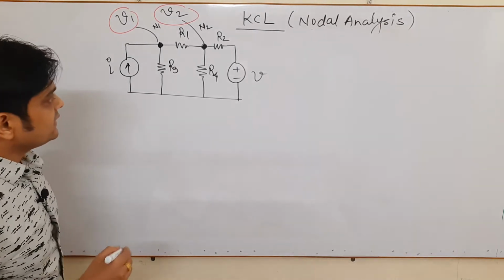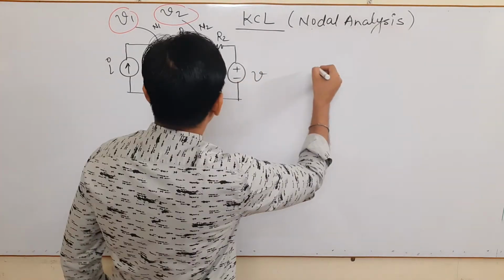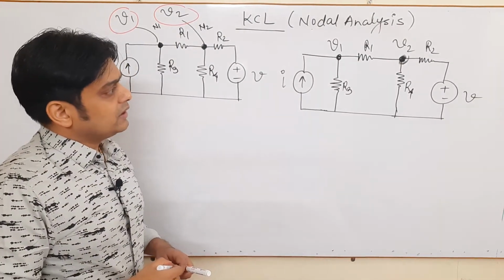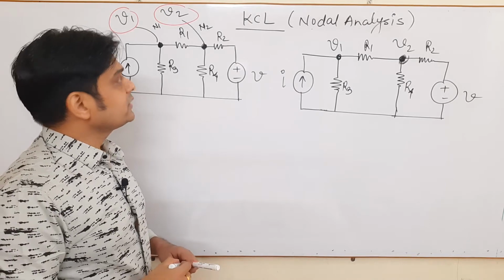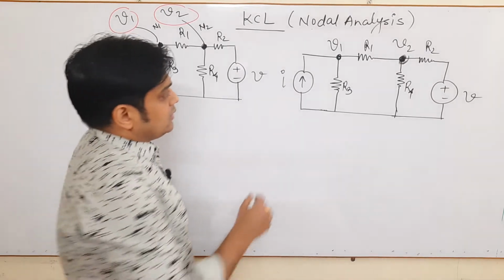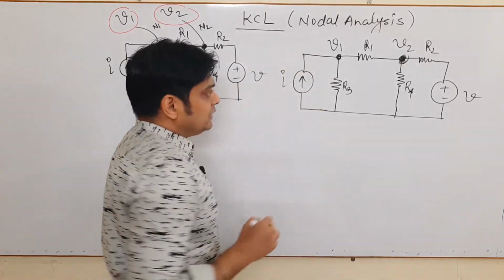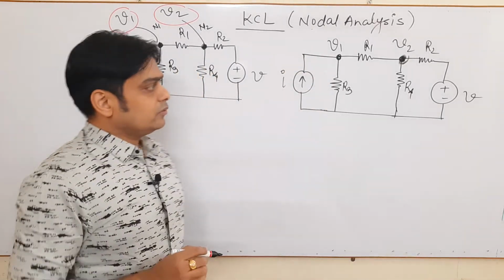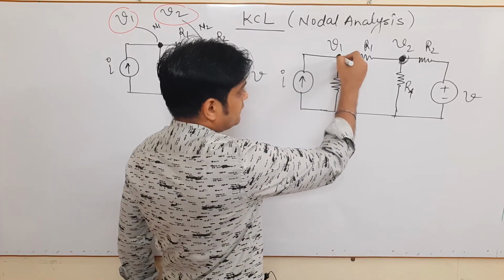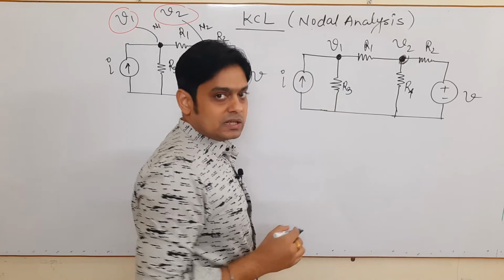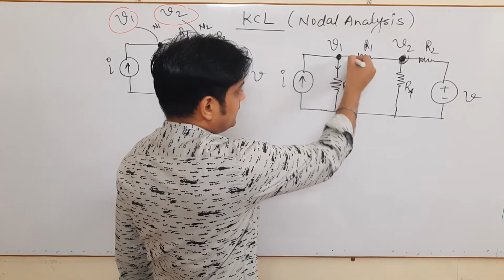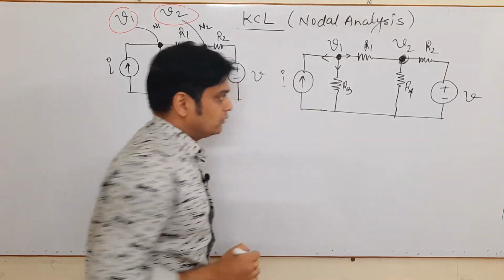If I consider this node, once again I am drawing this. When we apply nodal analysis on the nodes N1 and N2, I call the voltages here V1 and V2. As I said, when we consider this node, we consider that this node is at higher potential. Once this node is at higher potential, that means the arbitrary current will come out from this node.